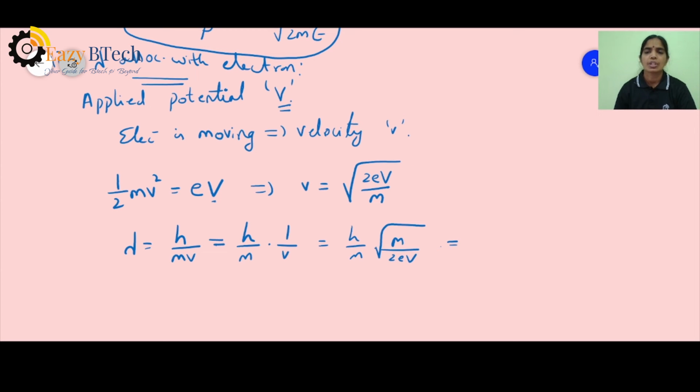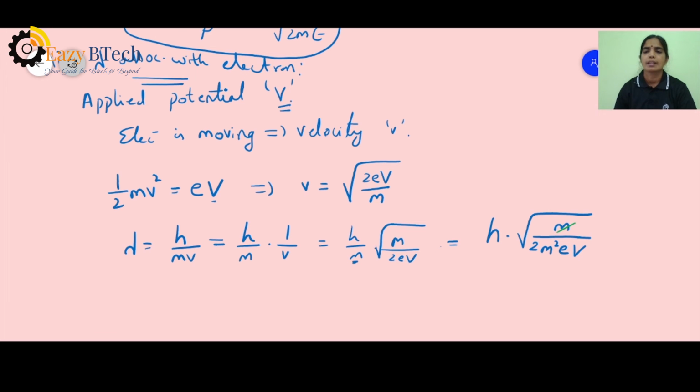Now the same expression I'll rewrite here: h into, taking m also inside the square root, 2m square eV.